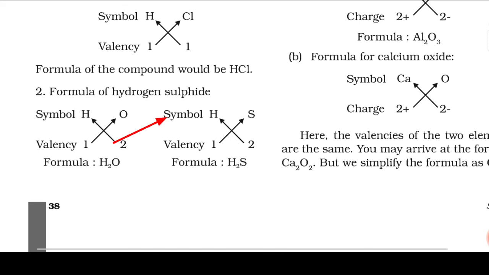Then 2 will go to H and 1 will go to S. It will become H2S. Suppose we have to write the formula of water. In the same way we write H, hydrogen symbol, O, oxygen symbol. Valency of hydrogen is 1, valency of oxygen is 2. We will cross it. H2O.